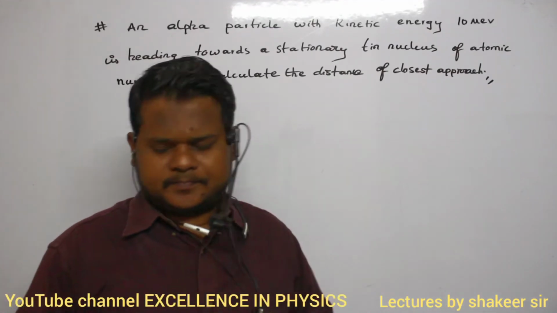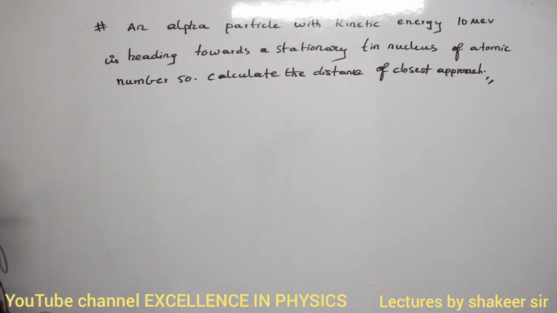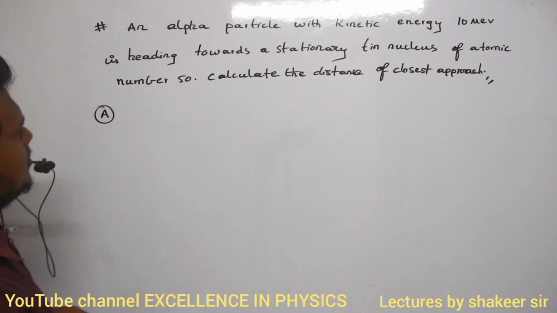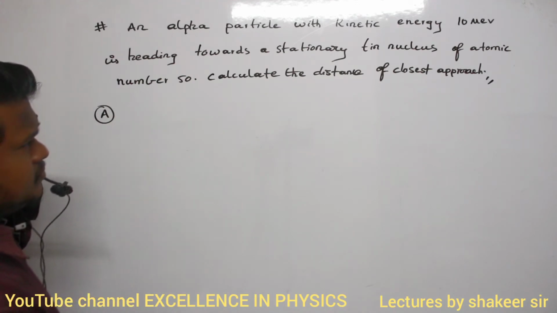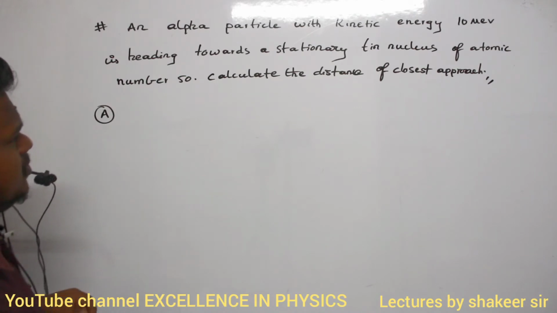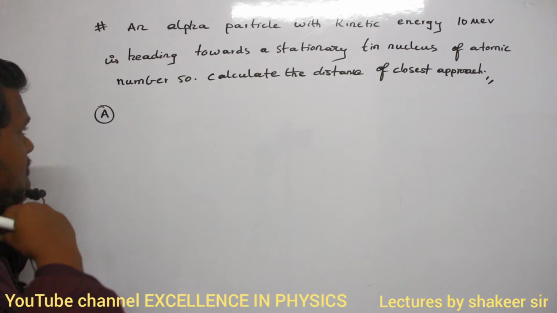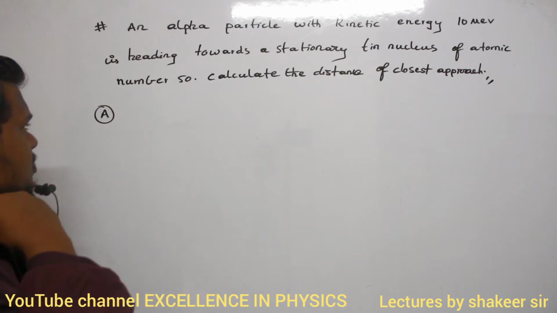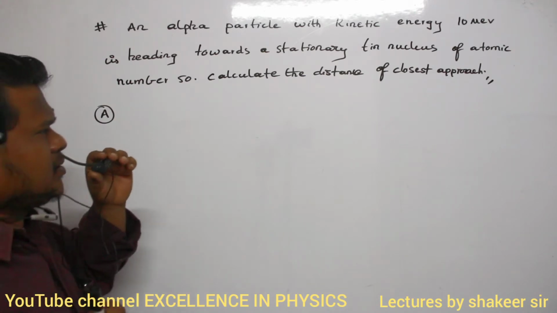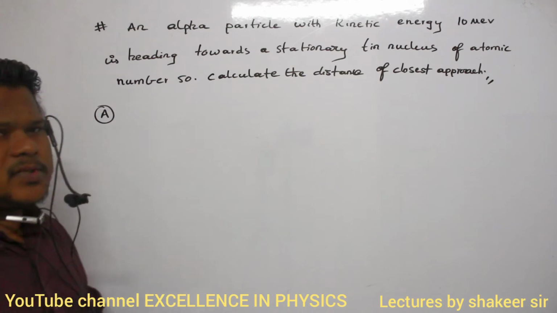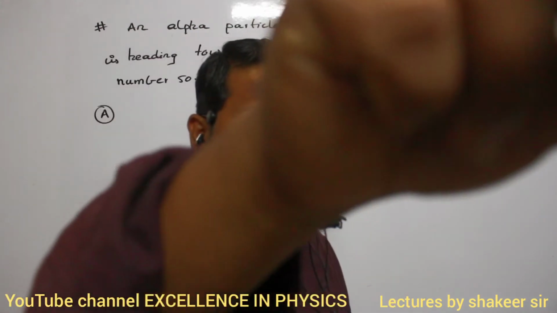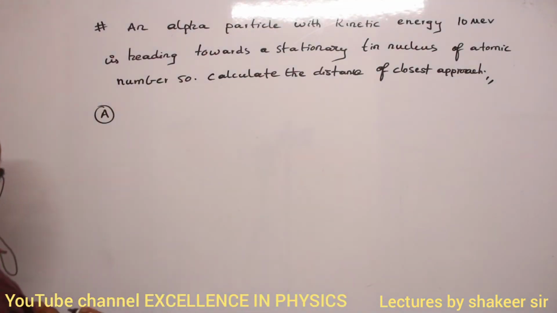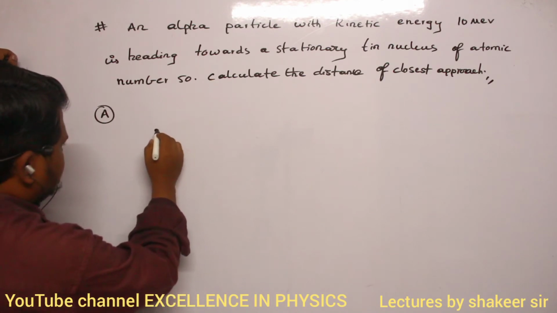This is the next question. Have you understood the question first of all? There is an alpha particle whose kinetic energy is 10 million electron volts, or you can call it mega electron volts also. It is heading towards a stationary tin nucleus whose atomic number is 50. Then calculate the distance of closest approach. Can anybody say how I can do this calculation? Consider this is an alpha particle.